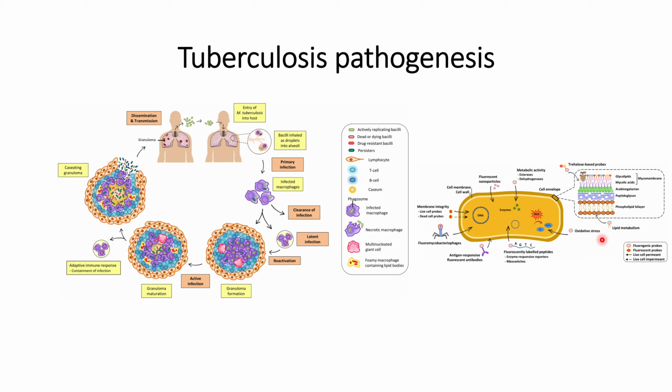Some of the examples are lentivirus infection, transient transfection, and stable transfection, through which we can introduce the designed fluorescent probe and observe the behavior in the flow cytometer. I hope you have understood something about how tuberculosis spreads and how researchers use the flow cytometer to gain more in-depth knowledge about these tuberculosis infected cells.